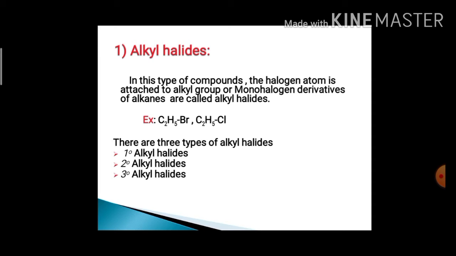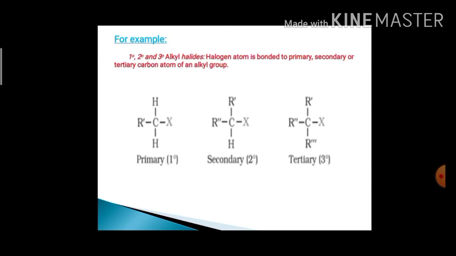Alkyl halides are also classified as primary alkyl halide, secondary alkyl halide, and tertiary alkyl halide, in which the halogen atom is bonded to a primary, secondary, and tertiary carbon atom of an alkyl group.